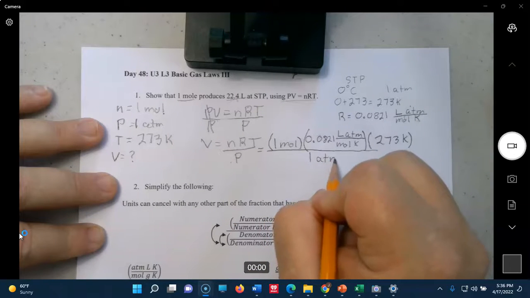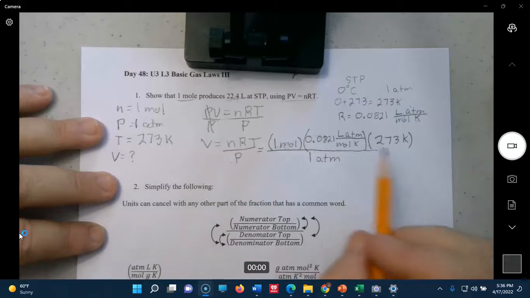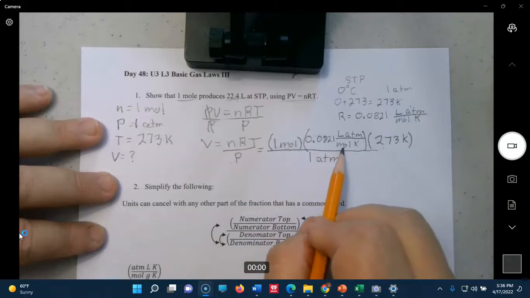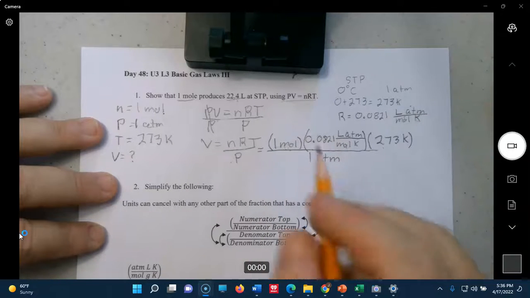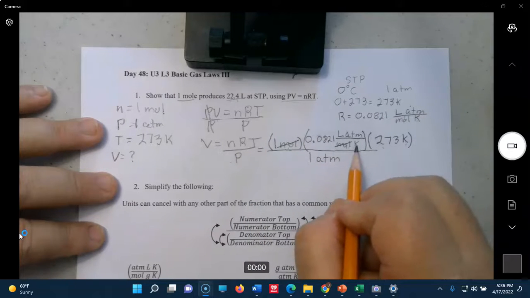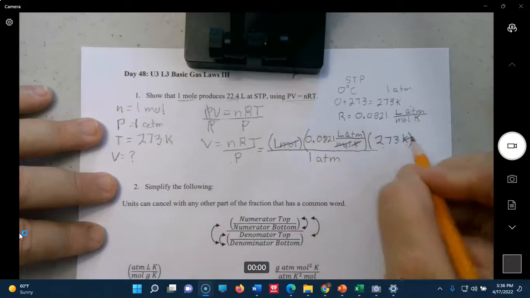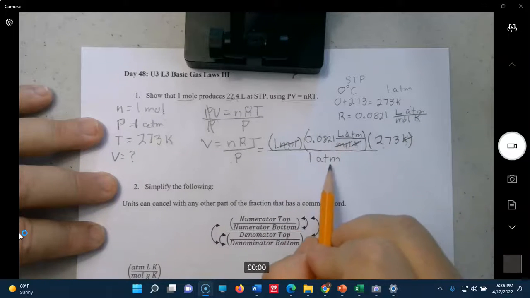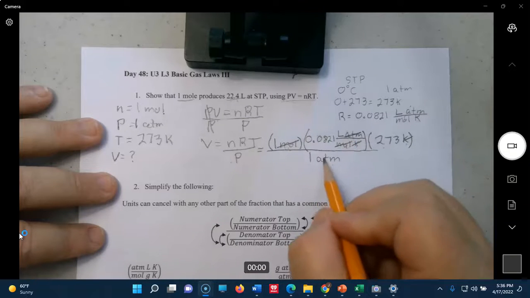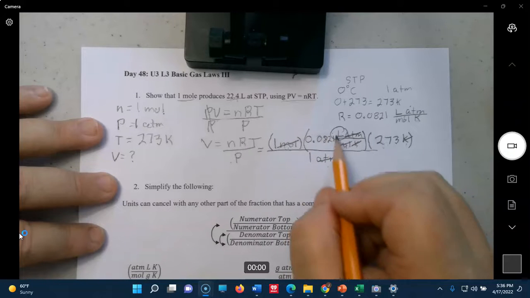So here we get to practice our unit cancellation. So you have mole in the numerator top. If it's only on one level like this and this, it's on the top. So numerator top and numerator bottom. You see it's on the bottom of this ratio here. So moles is going to cancel with moles. Kelvin is also numerator top. This Kelvin is numerator bottom. They both have the word numerator in common, so that cancels with that. This is numerator top, and again, only one level in the denominator, so that's denominator top. So numerator top, denominator top cancels. The only unit left is liters, and that's what you want for volume.